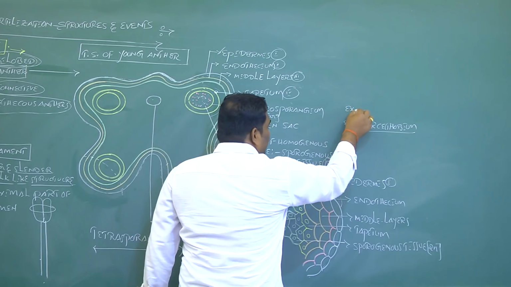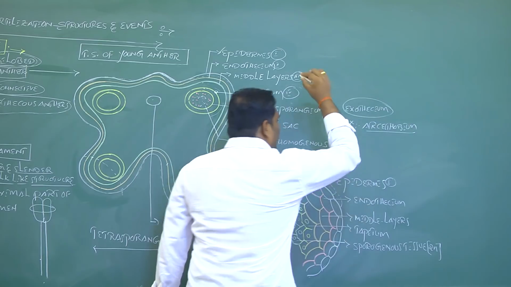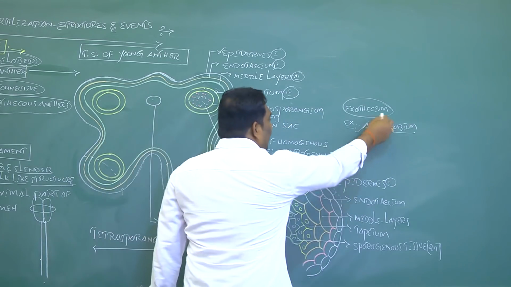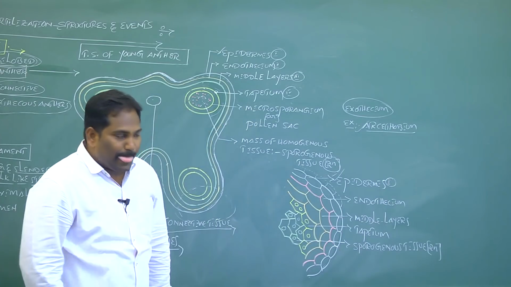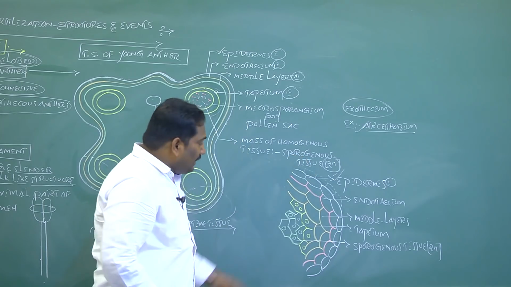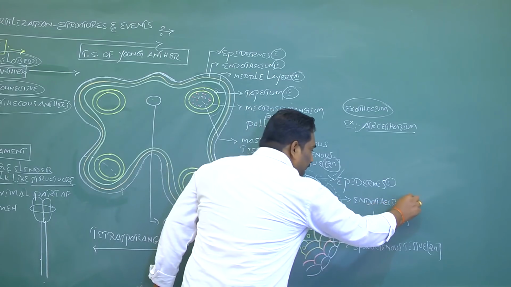This is called as exothecium. Exothecium is one more epidermal layer, formed in one plant called Arceuthobium, exceptionally. And inner to epidermis, the second layer of anther wall is called as endothecium.